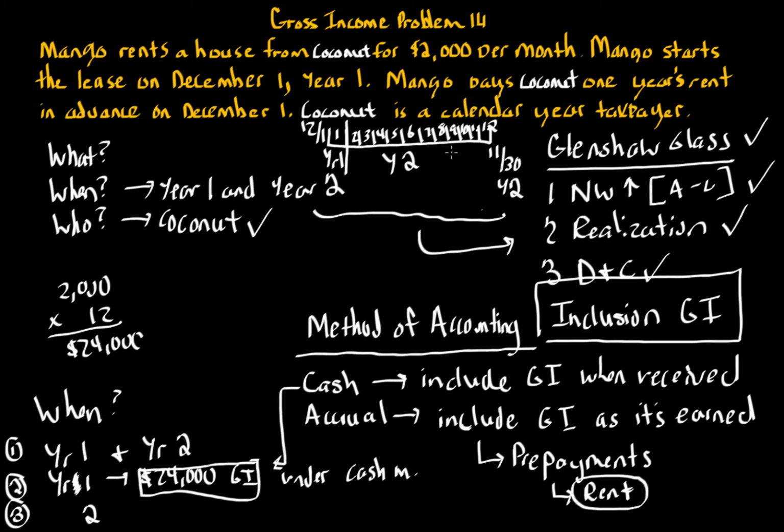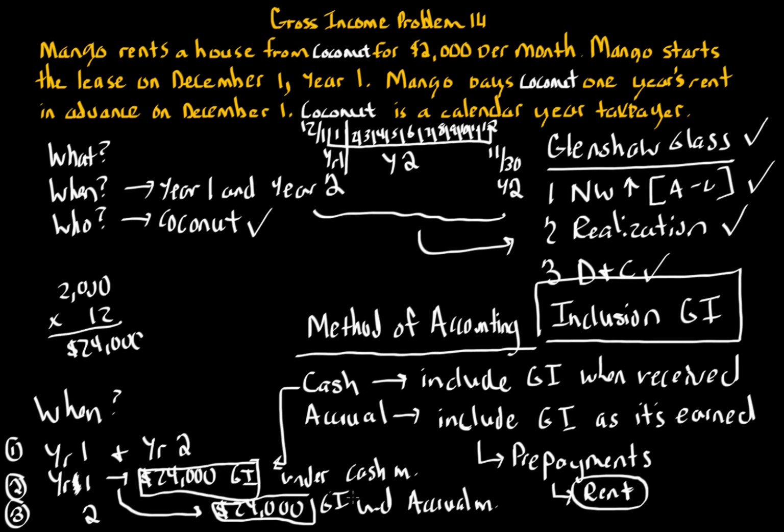But for rent and warranties as well, there is no exception. So when you have prepayments of rent, like Coconut has here, it all has to be included in year 1 as well. It's the same treatment, $24,000 of gross income in year 1 under the accrual method as well. So it's the same result to Coconut here.